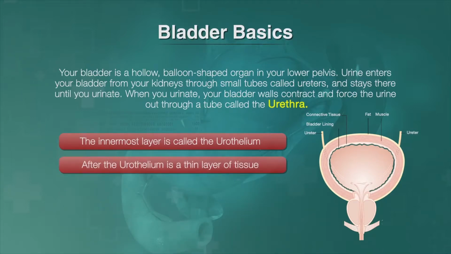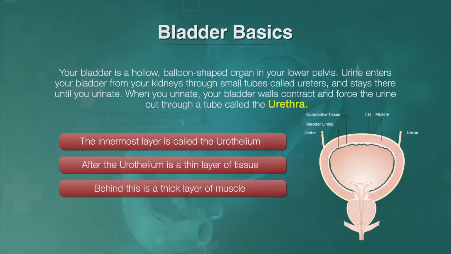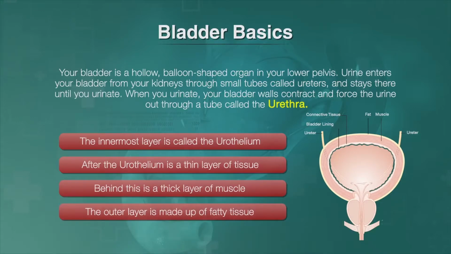After the urothelium is a thin layer of tissue, blood vessels, and nerves. Behind this is a thick layer of muscle. The outer layer is made up of fatty tissue. Normally, new cells grow and divide as your body needs them, then die when they are old and damaged. But if you have cancer, new cells form when your body does not need them, or damaged cells do not die when they should. The extra cells build up and form a mass of tissue called a growth or tumor.